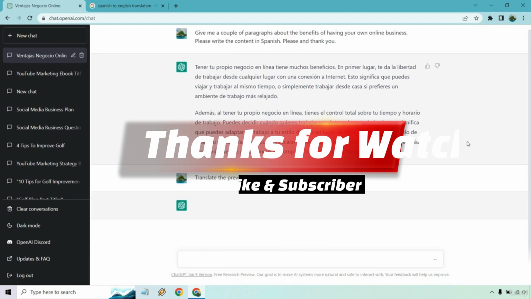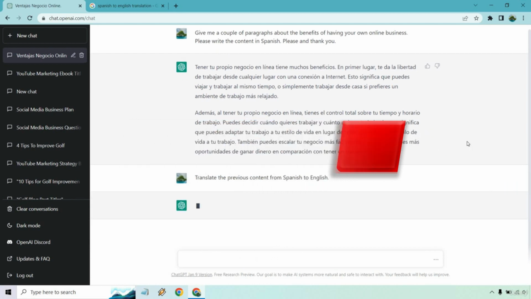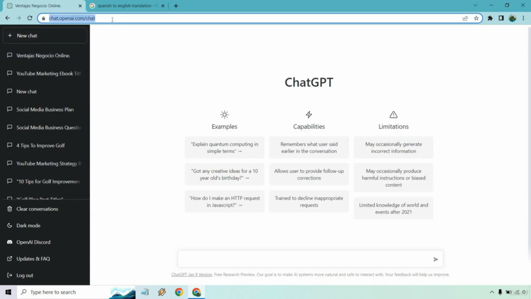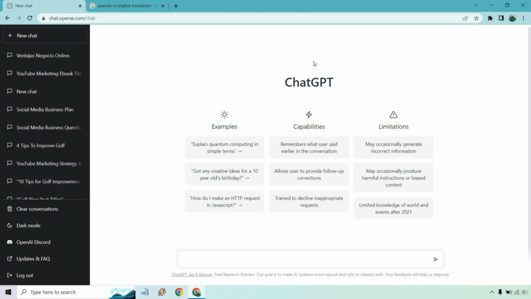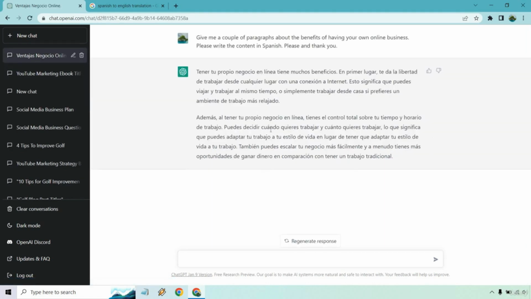All right, so translate the previous content from Spanish to English. Enter. All right, and unfortunately, it's taking very long to load. I think it's because we have a high volume. I'm going to do a new chat, reload it, and see if it has that bar at the top. Okay, well, maybe it was just taking a little while to load. Let's see if it's still going. Yeah, so let me try this again. All right, so translate it from Spanish to English, please and thank you, enter.